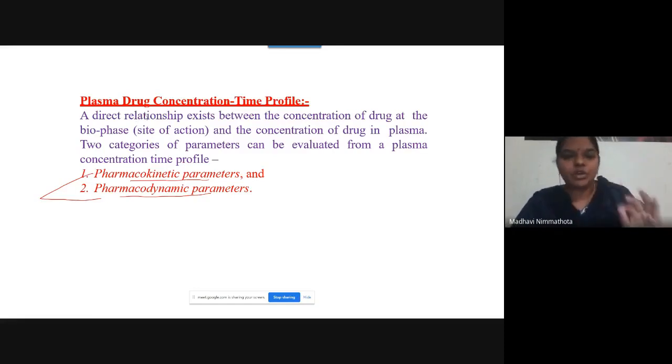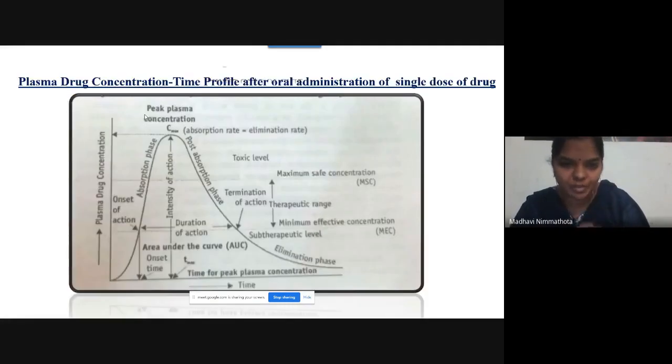See, suppose you want to evaluate pharmacodynamic properties or pharmacokinetic properties. So you have to know the relationship of a drug between plasma drug concentration and time profile. See how it will be. It's a graph. You have to learn this graph as it is.